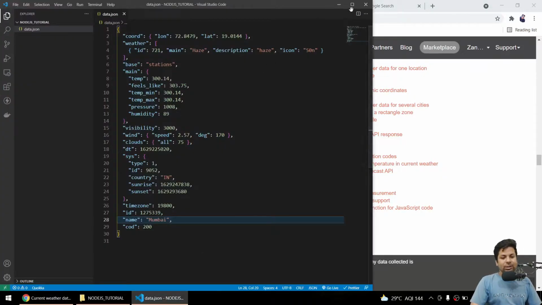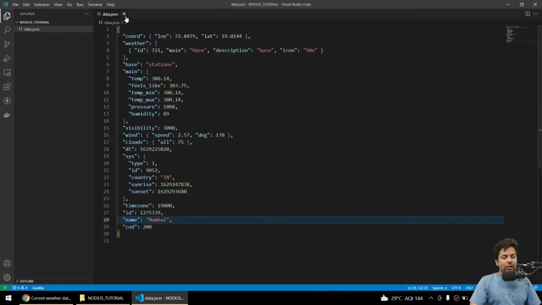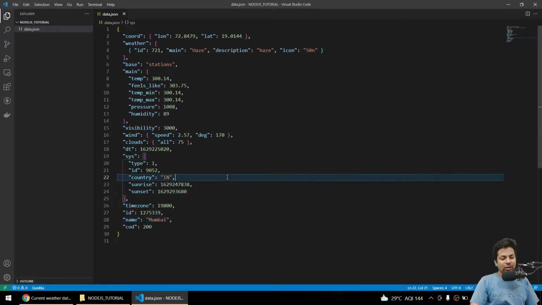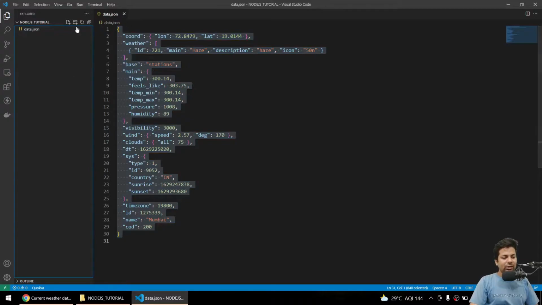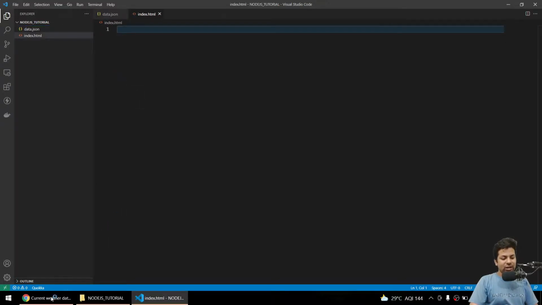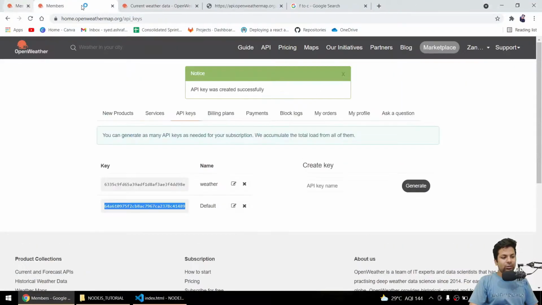So firstly we'll build a website which will be of Bootstrap on the front end, and there we'll implement this. So let me just delete this part. I mean, let it be, maybe I can refer to it. So here I'll say index.html. So this is my first index.html.